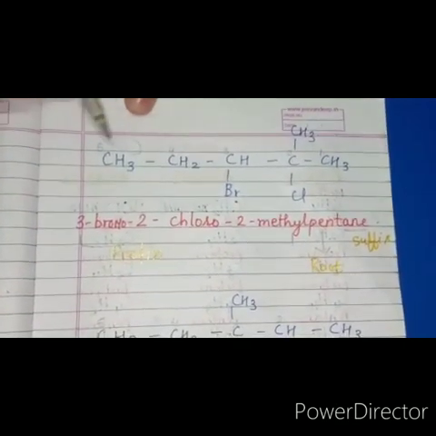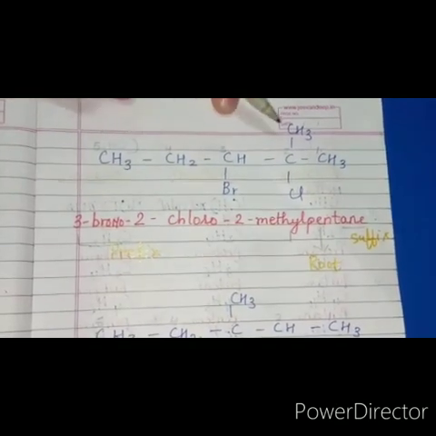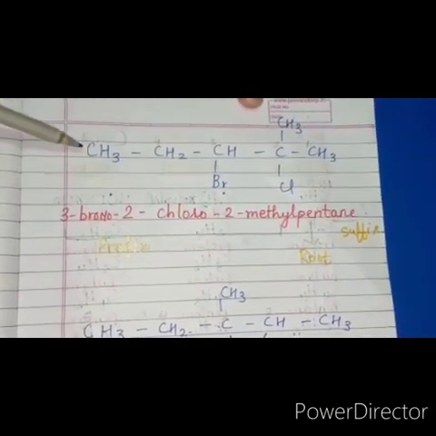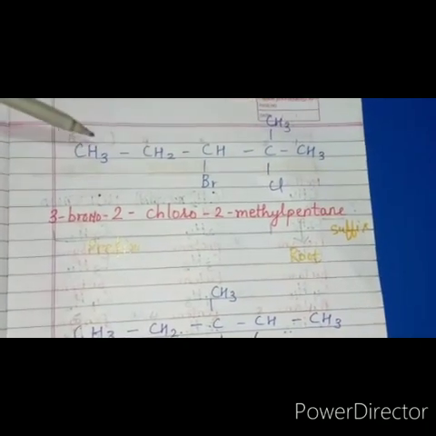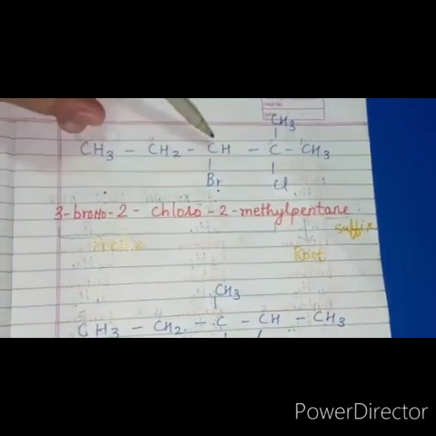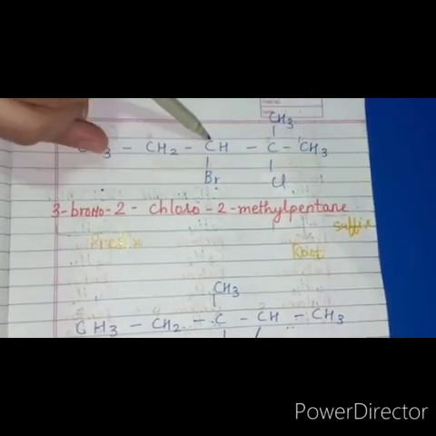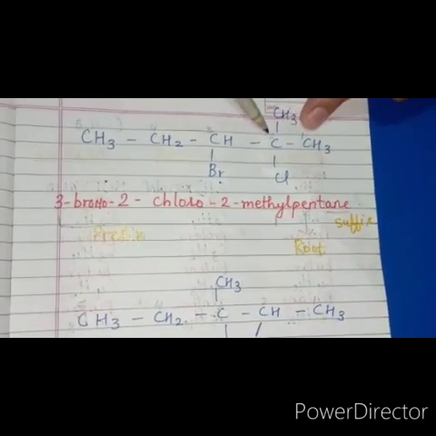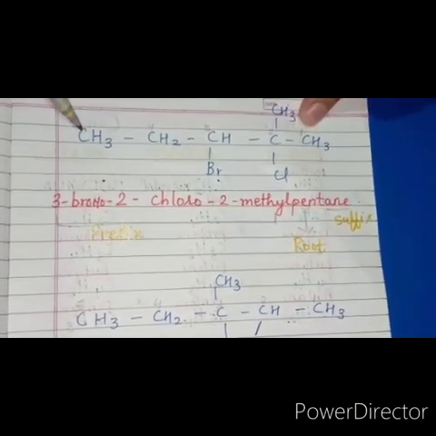First of all, first rule, we should take the longest chain. The longest chain means 1, 2, 3, 4, 5. Or either you can take from here 1, 2, 3, 4, 5. But if I take from here, I will be giving the greater number to the substituent, which is not valid. So I will be taking from here 1, 2, 3, 4, 5.